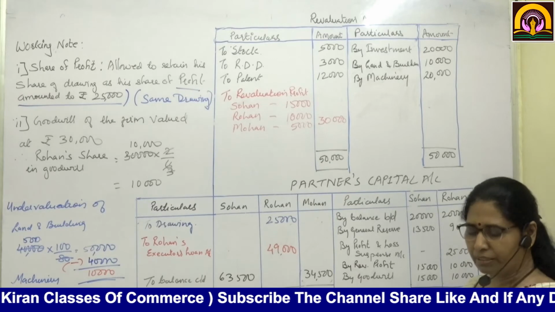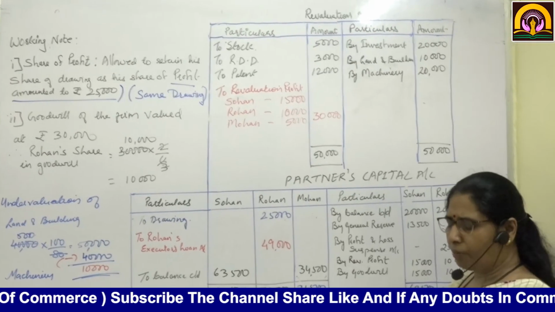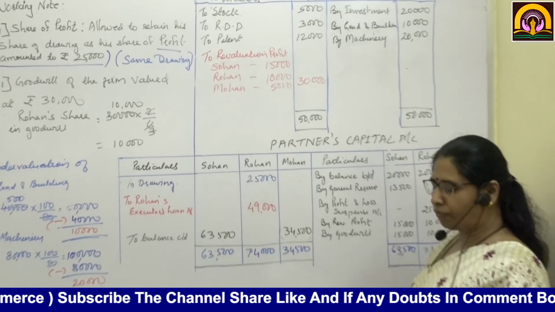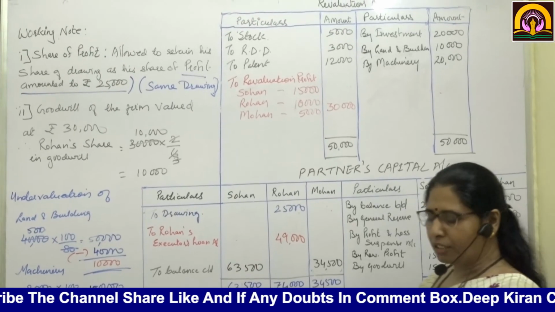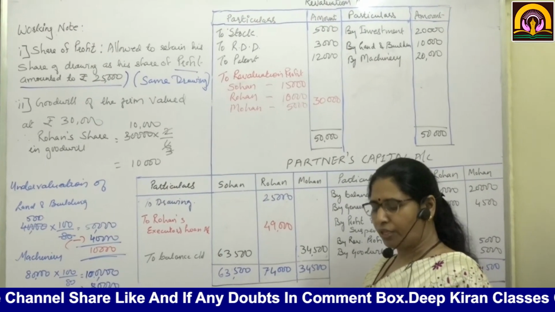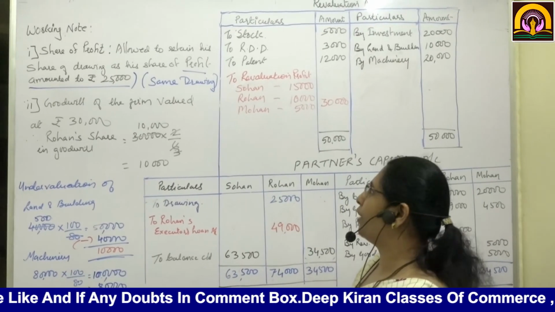Patents are useless. And Rohan was entitled to share in profits up to the date of death, and it was decided that he may be allowed to retain his drawing as his share of profits. Rohan's drawing till the date of death was 25,000.